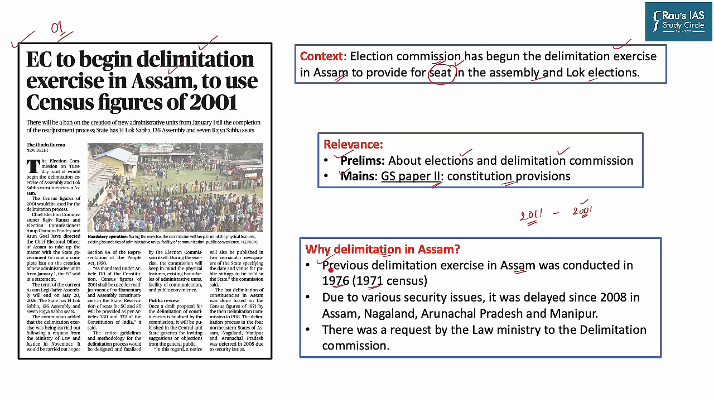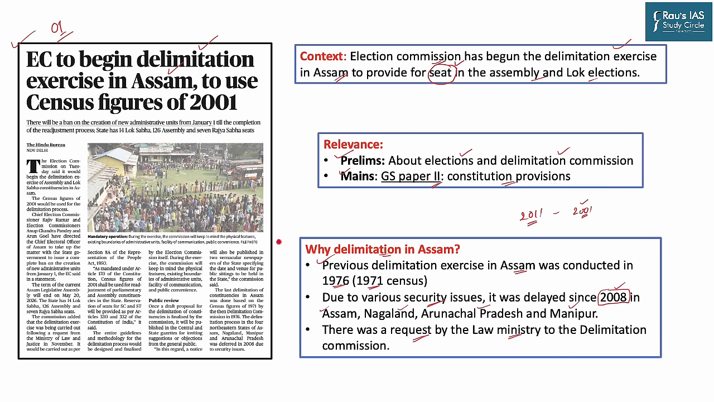So for Assam, it was in 1976. After that, it was not revised in 2001. Why? Because there were security issues with respect to left-wing extremism and separatist activities in the states of Assam, Nagaland, Arunachal Pradesh and Manipur. It was supposed to be conducted in 2008, but because of the security issues, it was delayed. So now in 2023, it is going to be conducted under the request made by the Law Ministry to the Delimitation Commission.